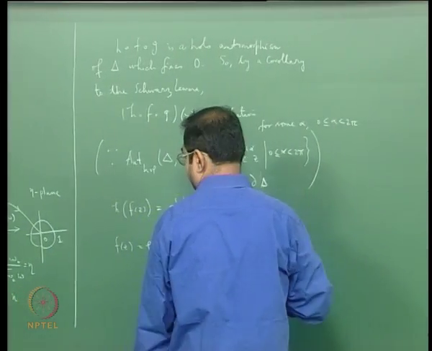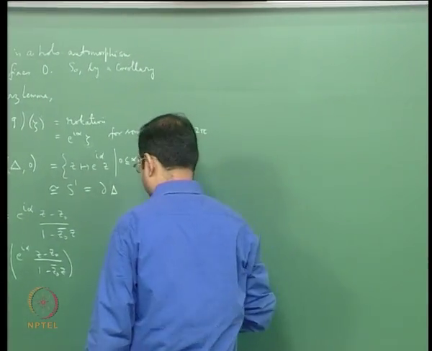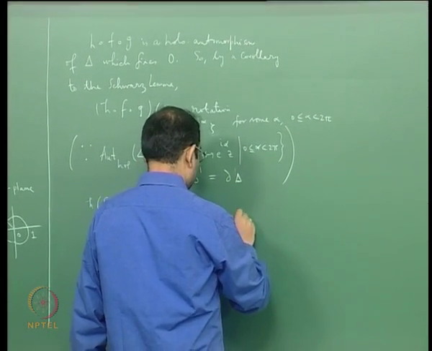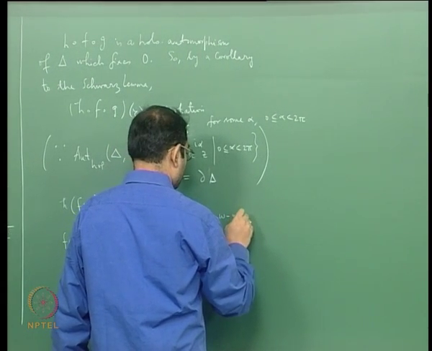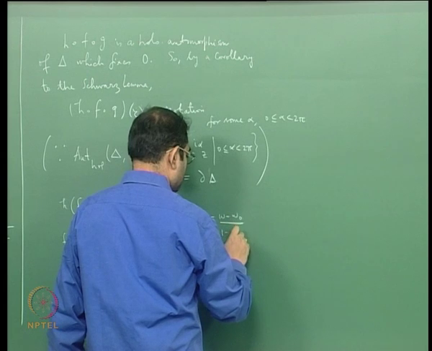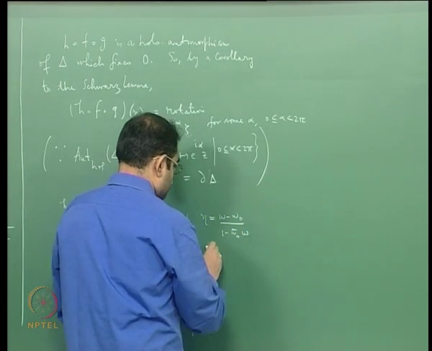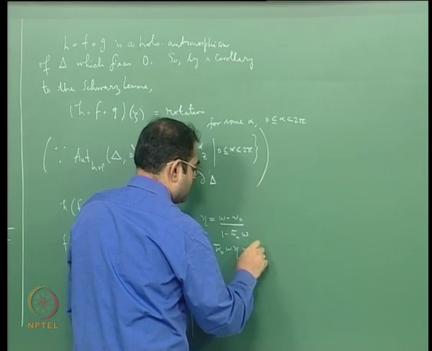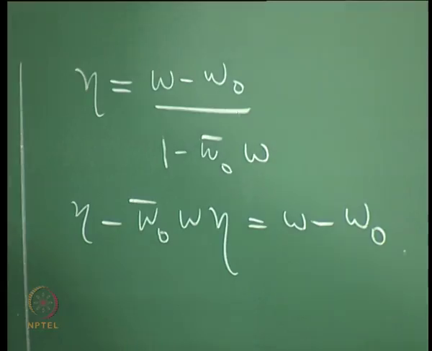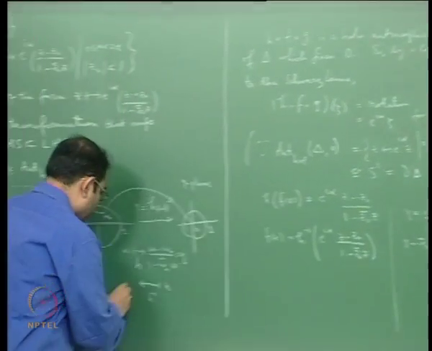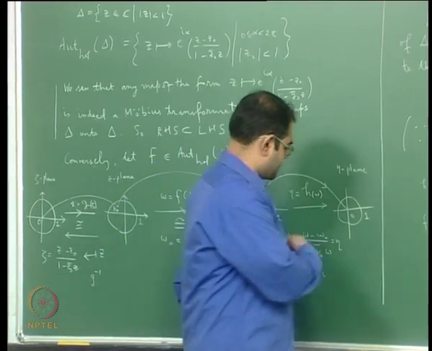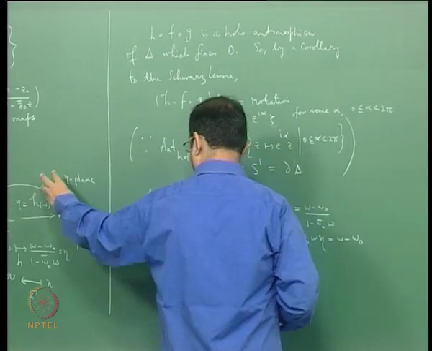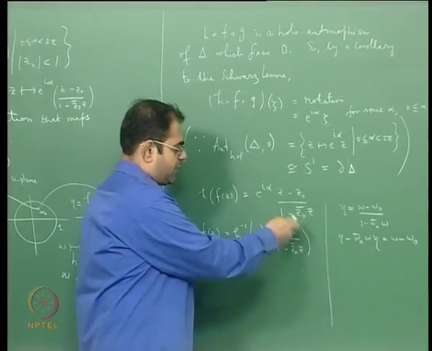Well, let me make that calculation somewhere here. I'll get eta is equal to (W minus W naught) by (1 minus W naught bar W). You cross multiply, you get eta minus W naught bar W eta is equal to W minus W naught. So I am solving for, it's eta going to W. I want to write W in terms of eta, that's H inverse. H inverse of eta is W. Once I have a formula for H inverse of eta, I'll apply it to this.